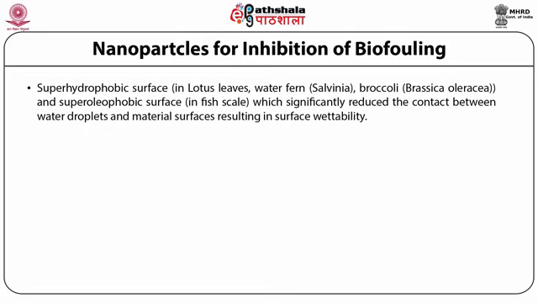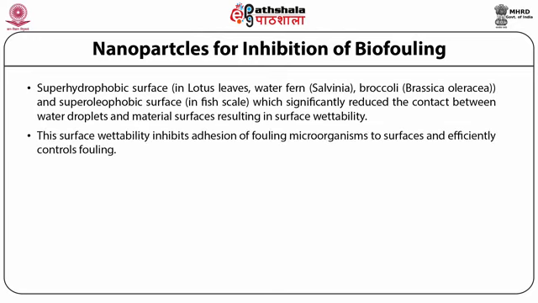Actually water contact angle determines whether the surface is hydrophobic or hydrophilic. If the water contact angle is less than 90 degrees, it is hydrophilic, and more than 90 degrees, it is a hydrophobic surface. So this surface wettability inhibits the adhesion of the fouling microorganisms to the surface and efficiently controls this fouling mechanism.